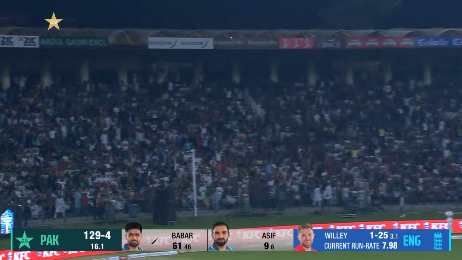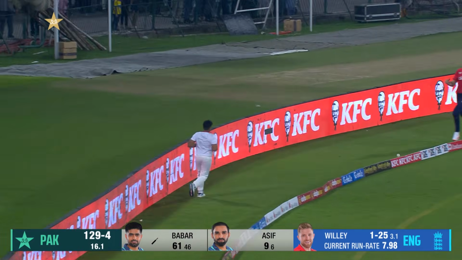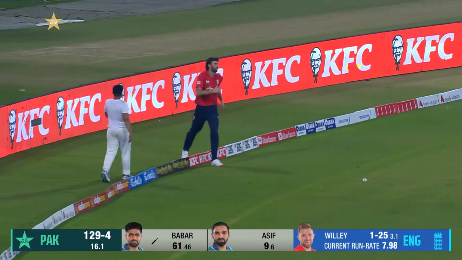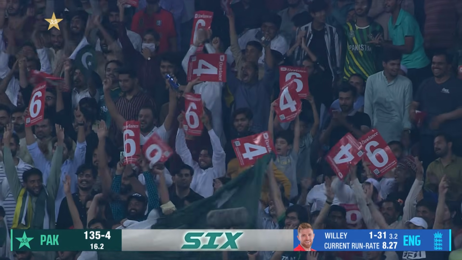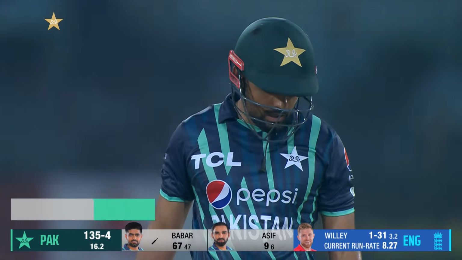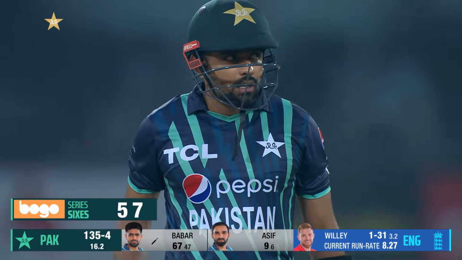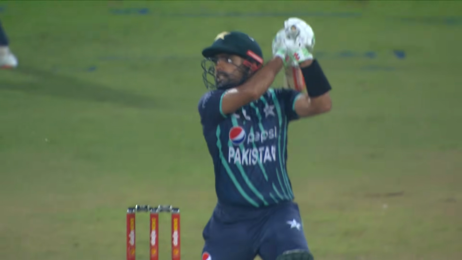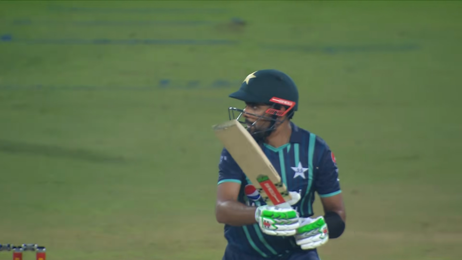Full toss again. Oh, he has nailed that. Absolutely nailed it. That's not easy. It really is not easy to find the fence over extra cover from that full toss, but Babar has made it look like child's play. That's seriously good magic from Babar Azam.